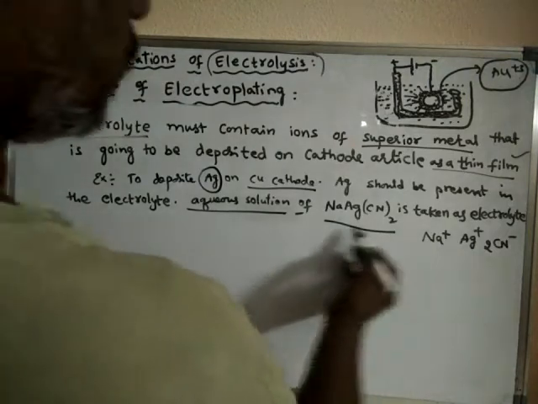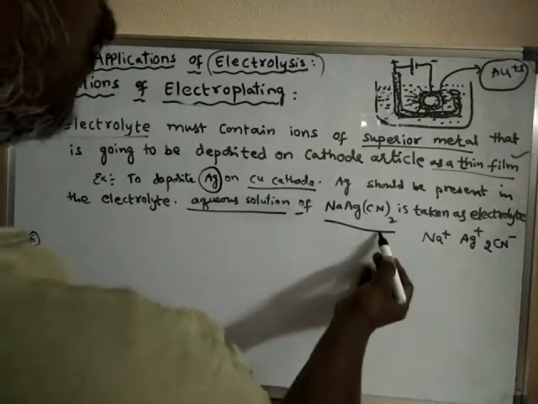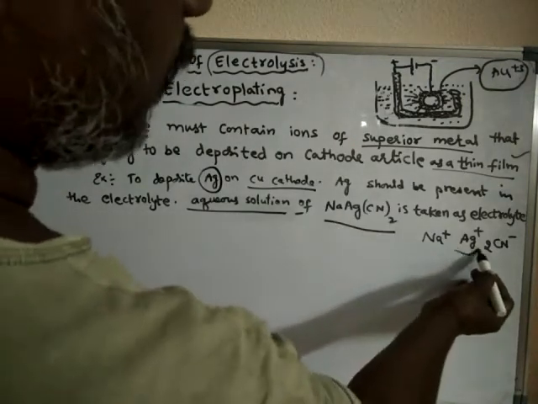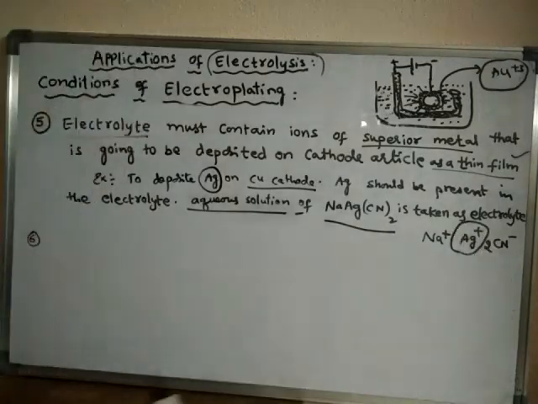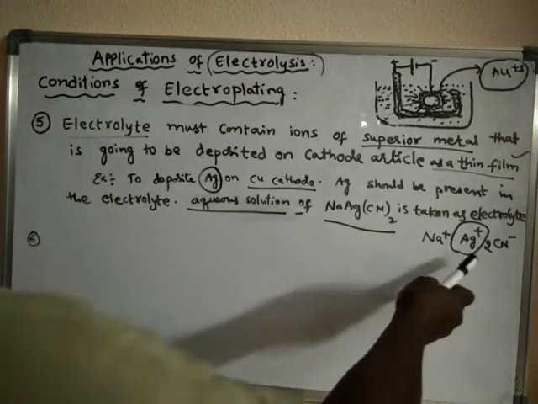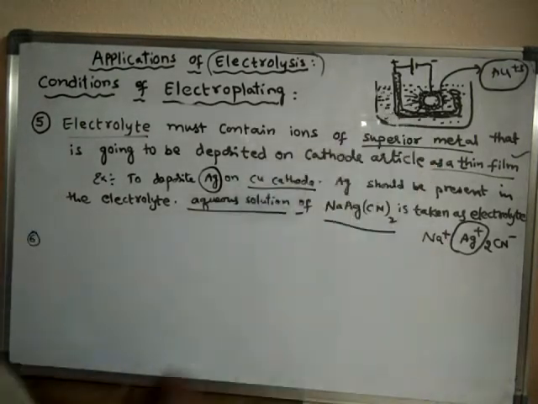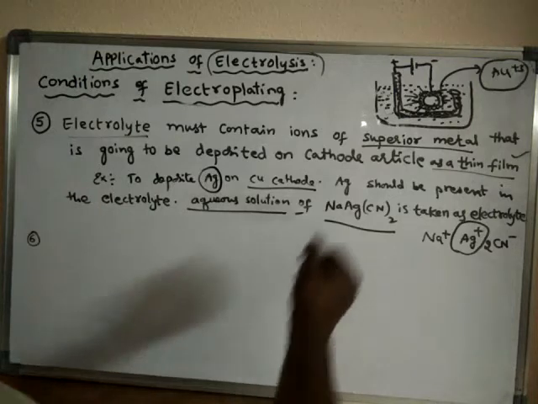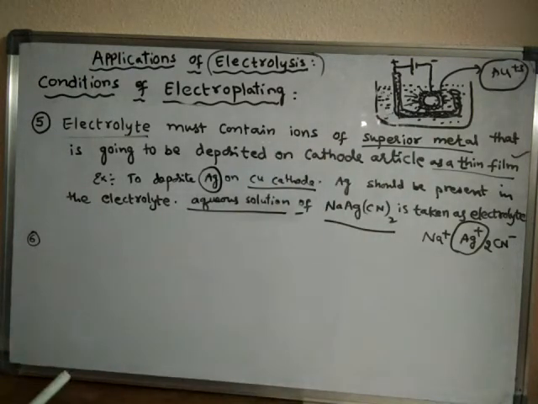So this aqueous solution will furnish silver ions into the solution. These silver ions migrate towards the cathode, get discharged, and finally convert into silver metal, and that metal is deposited on the cathode. So this is the fifth condition.